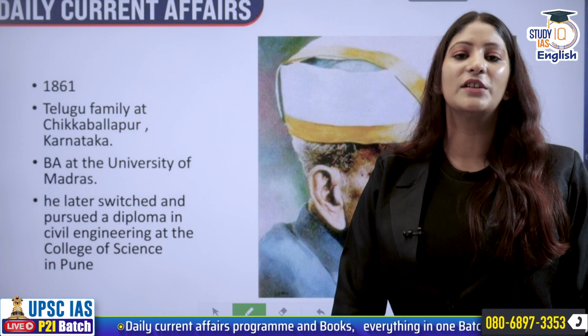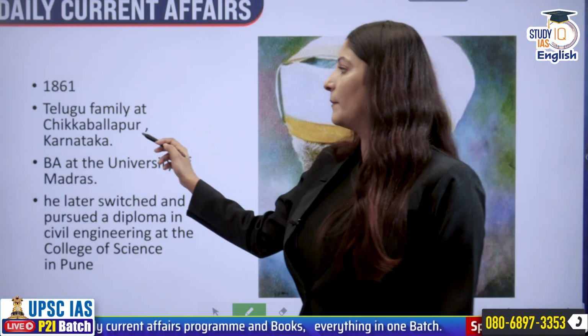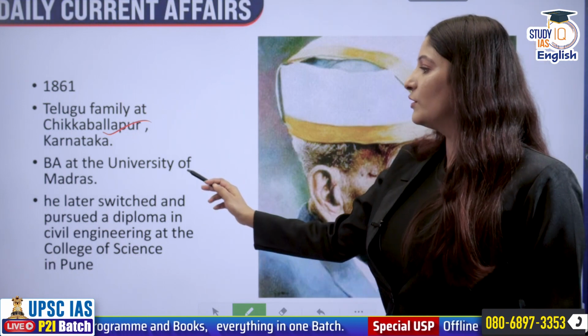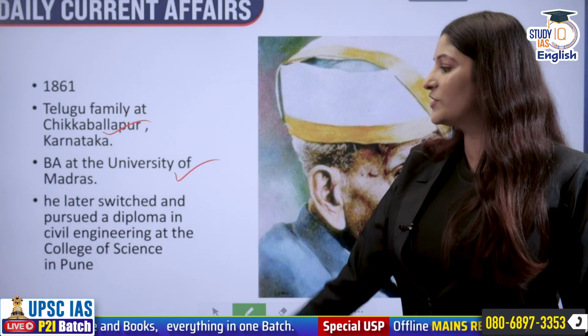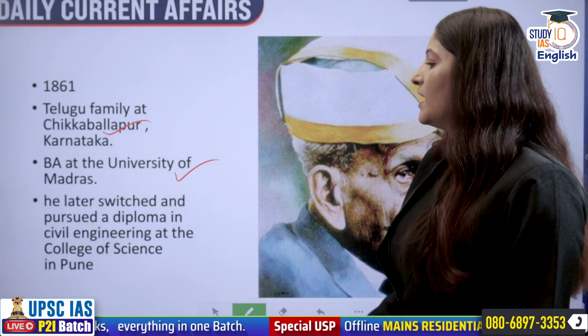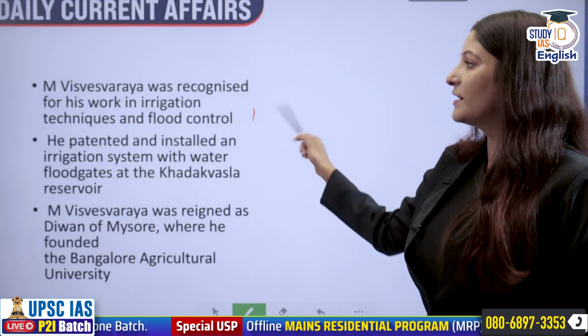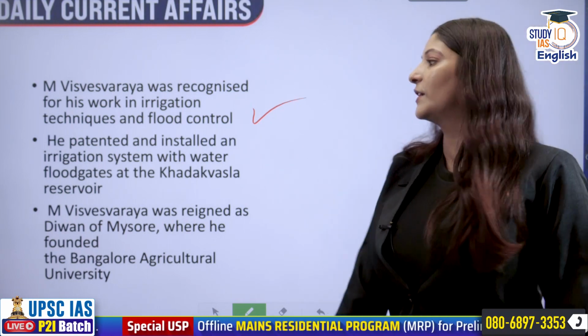1861 is the year in which he was born in a Telugu family at Chikkaballapur, Karnataka. He completed his BA at the University of Madras. Later, he switched and pursued a diploma in civil engineering at the College of Science in Pune. He was recognized for his work in irrigation and flood control.